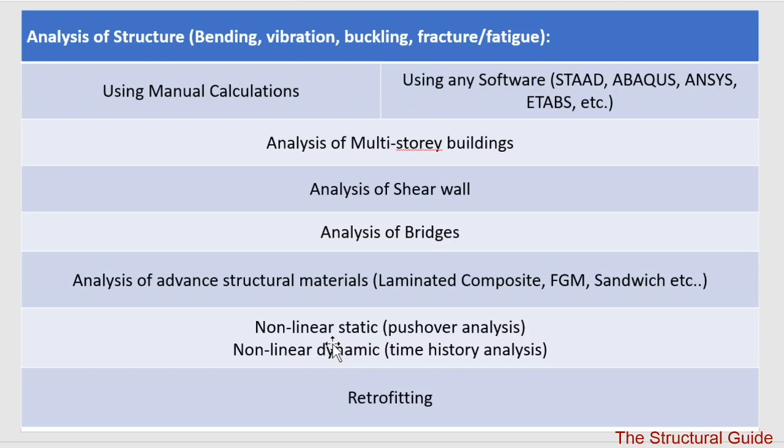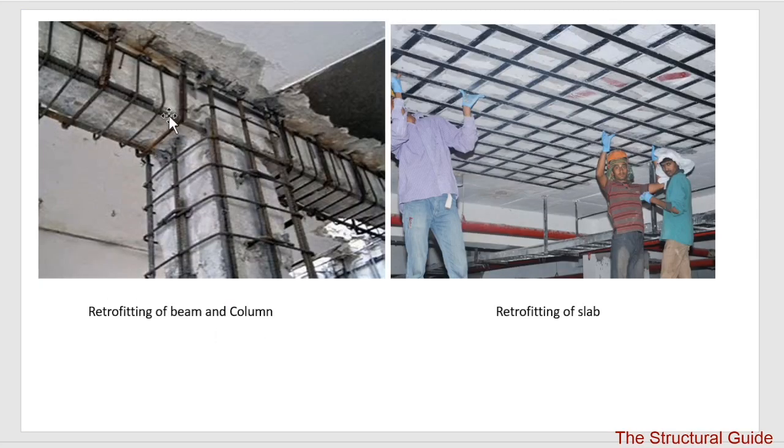Then other types of projects may be on retrofitting. What is retrofitting? It is the strengthening of an existing damaged or undamaged structure. It is an improvement over the original strength. You can see this is the old existing structure and we are strengthening it. That is called retrofitting. This is the retrofitting of beam and column. This is the retrofitting of slab. So these are the various possible projects related to structural engineering.